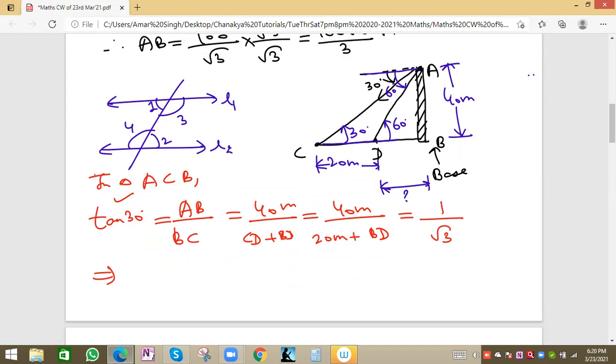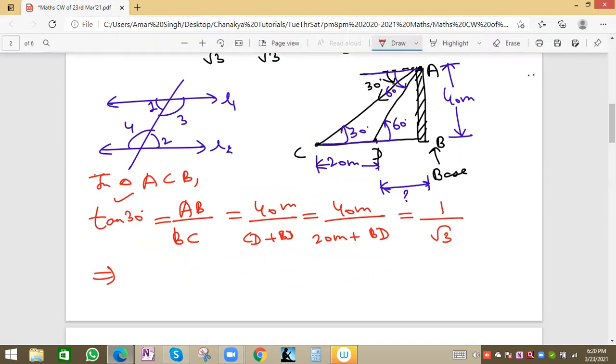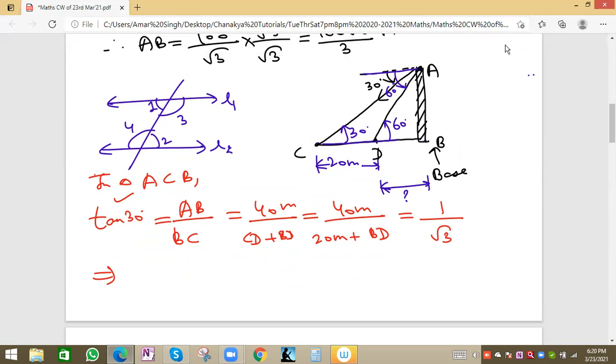Also, AB 40 is given, but suppose this height is also not known. How can we find both? Normally they ask both the height of the tower and also the BD distance.